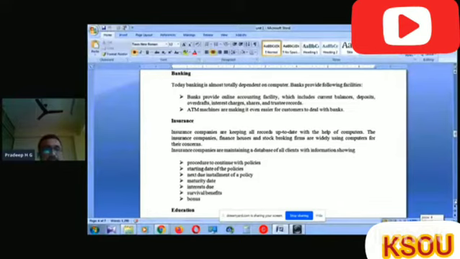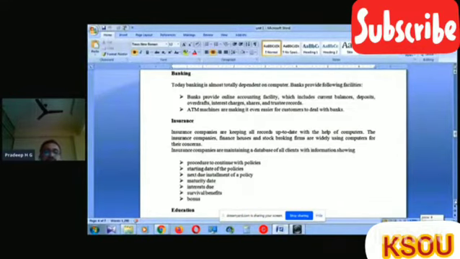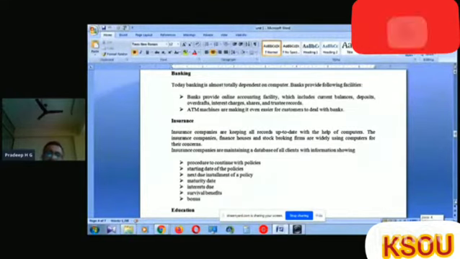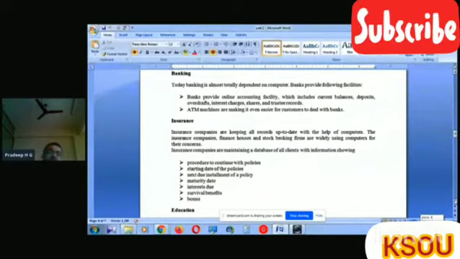Then insurance. Even in the banking sector, another most important concept is the ATM machine. If we are not using the computer, then there is no concept of ATM machines.